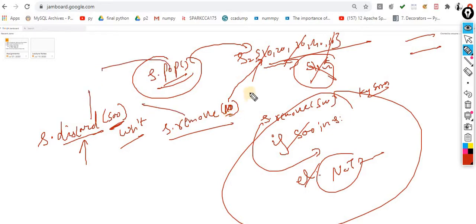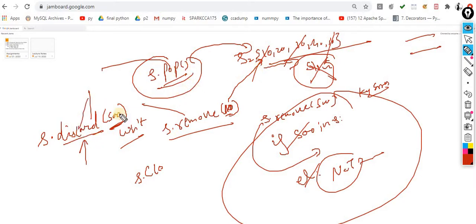Remove will give you the error if the element is not available. Discard won't give any error if the element is not present over here. So this is the difference between pop, remove and discard. The next one is s.clear. In case of pop, it picks an element randomly, any element, randomly.